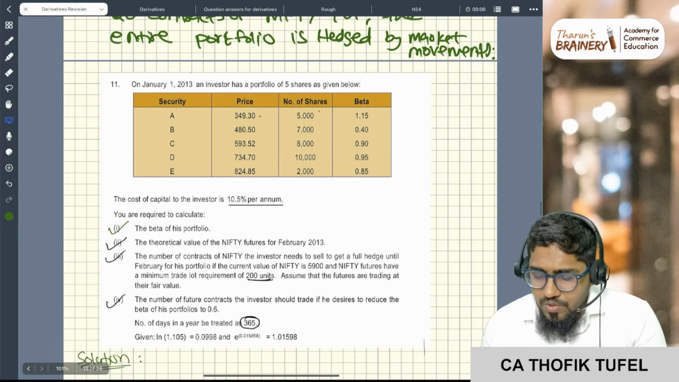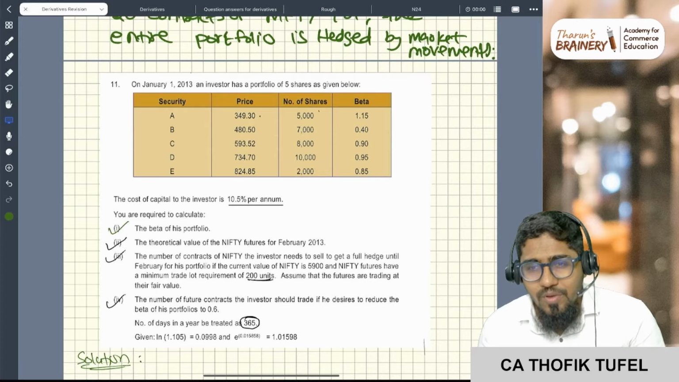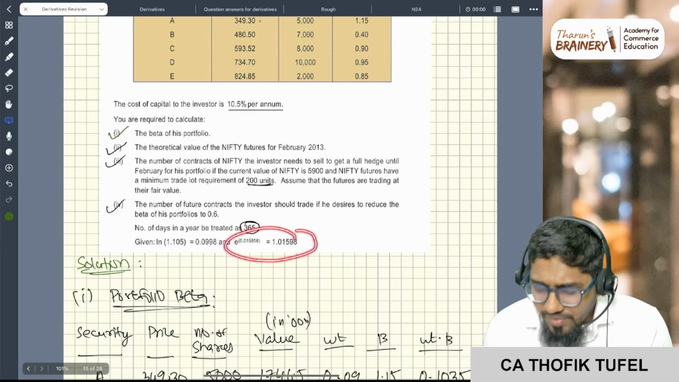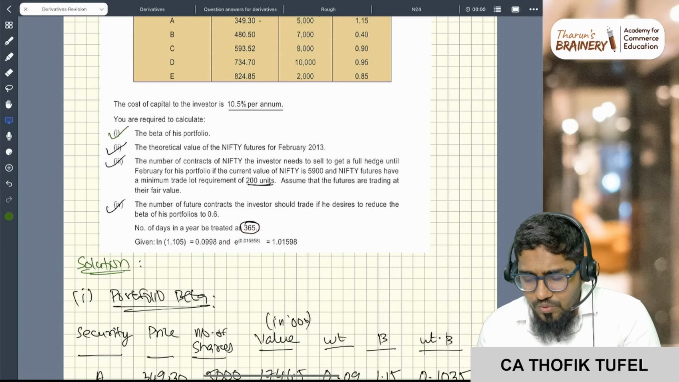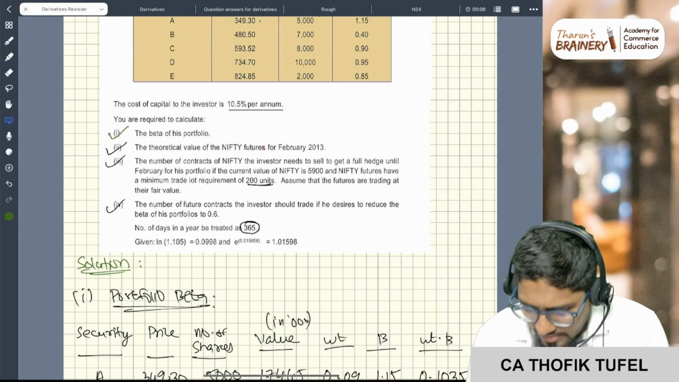Next, cost of capital is given per annum, simple interest. If e to the power is given, then it is continuous compounding. Super.